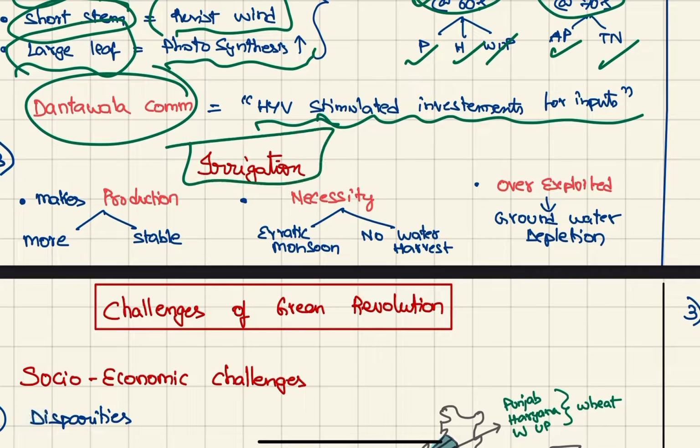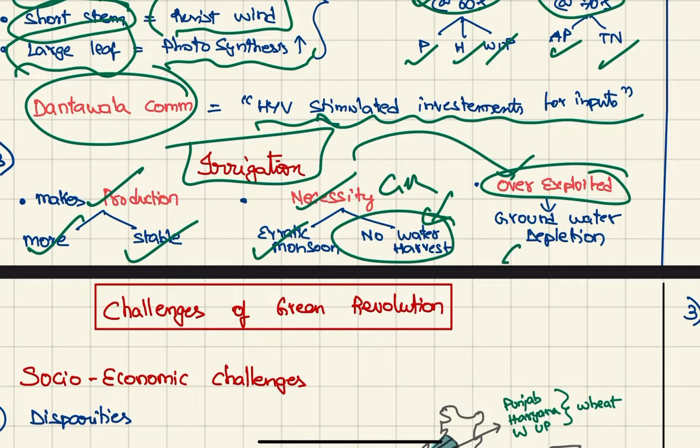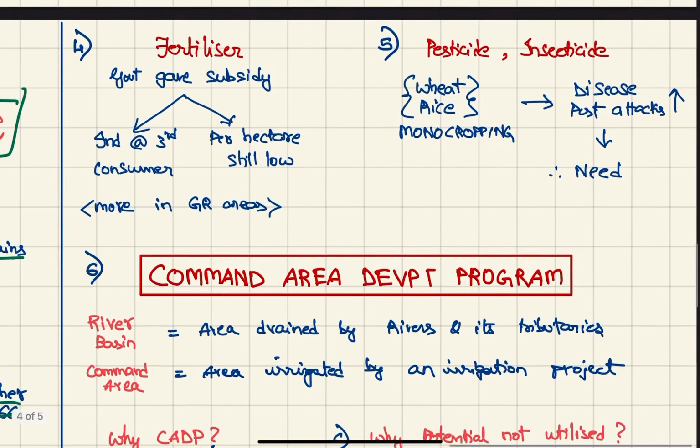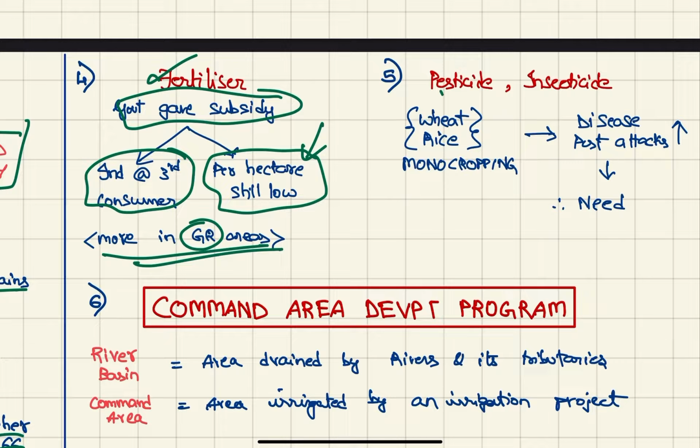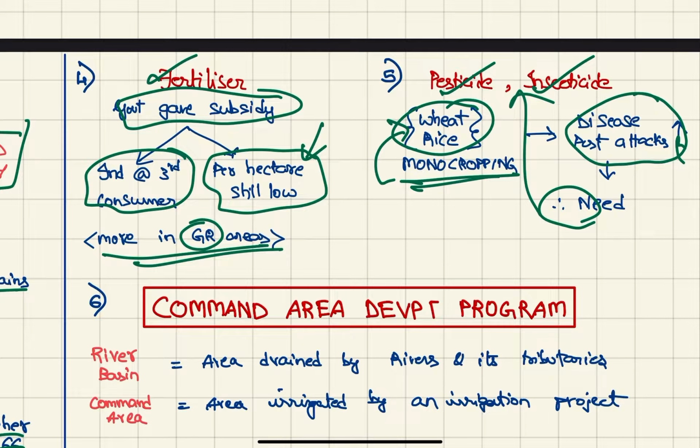The next thing is irrigation. This makes production more stable and higher, and it is necessary for the green revolution because of erratic monsoons and no water harvesting done in India. Also, this leads to the problem of over exploitation, which leads to groundwater depletion. Fertilizers: the government gave subsidies, because of which India became the third largest consumer, but per hectare fertilizer application is still low. But compared to non-green revolution areas, fertilizer application is more in green revolution areas. Pesticides and insecticides: because of monocropping of rice and wheat, disease and pest attacks increased. Therefore, there is a need to apply insecticides and pesticides.